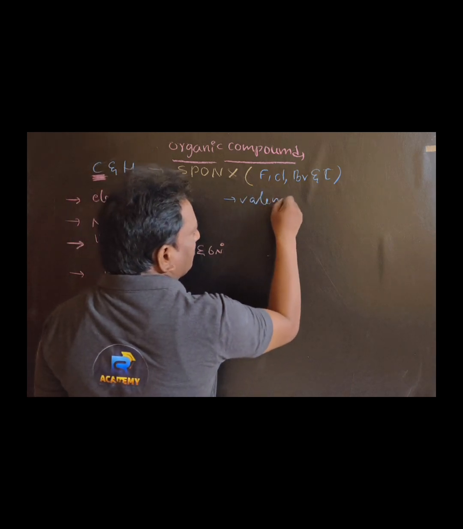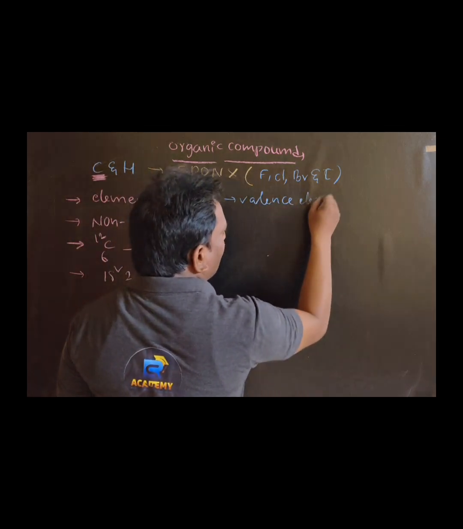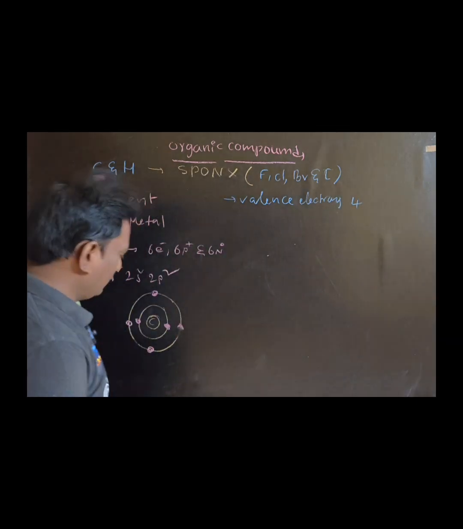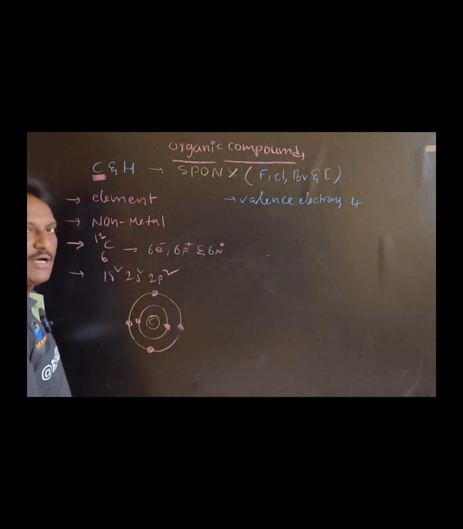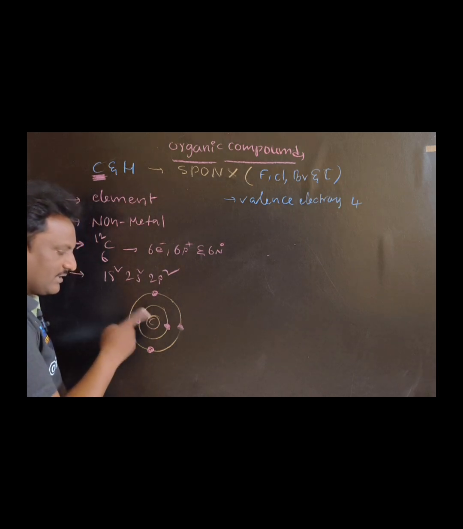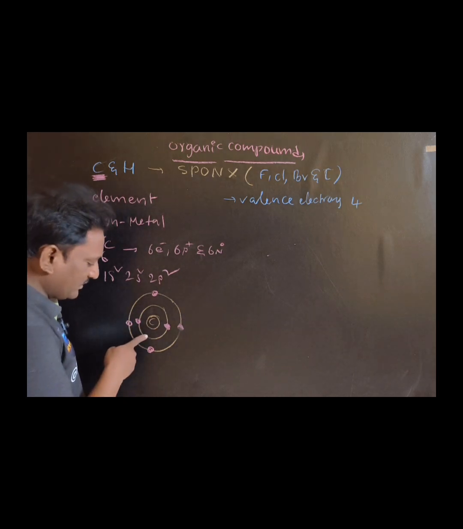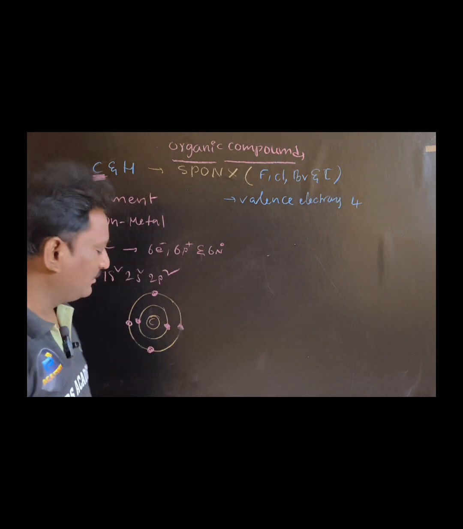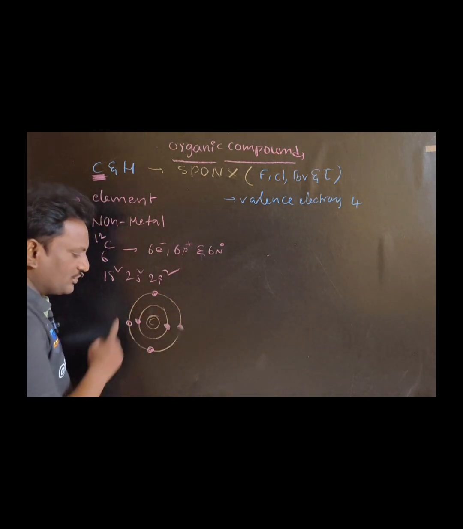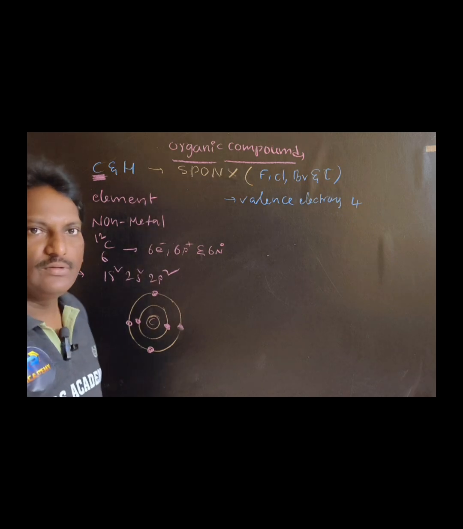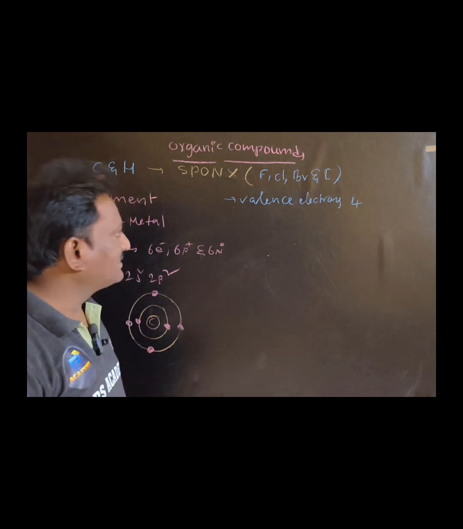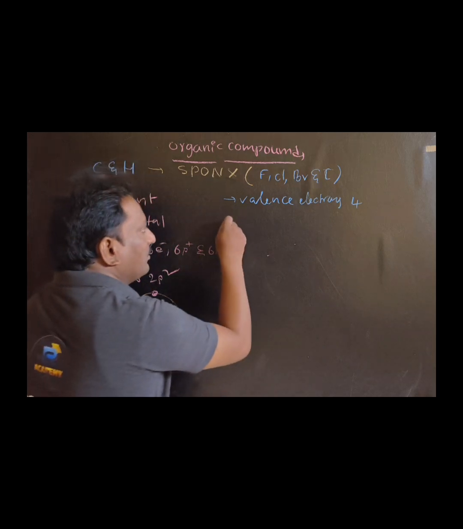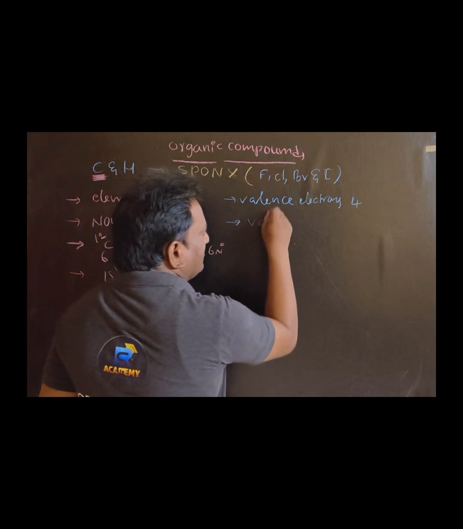Next, valency electrons of carbon. Valency electrons of carbon: 4. What is meant by valency electrons? The electrons present in the outermost shell of an atom. Carbon has 2 shells, and the second shell is the valence shell. Those electrons present in the outermost shell of an atom are called valency electrons. Carbon has 4 valency electrons, and the valency is also 4.